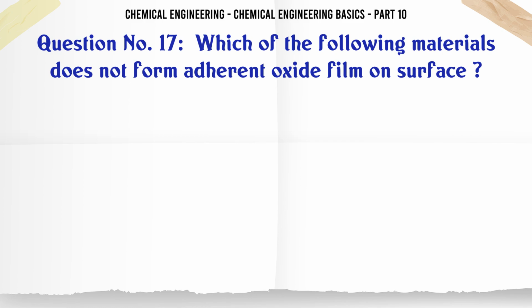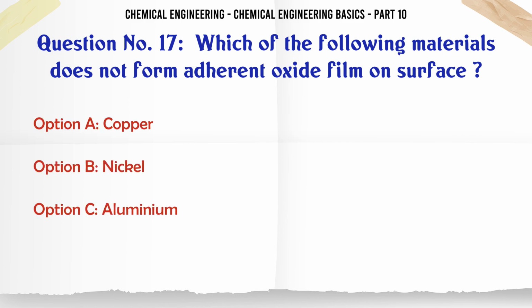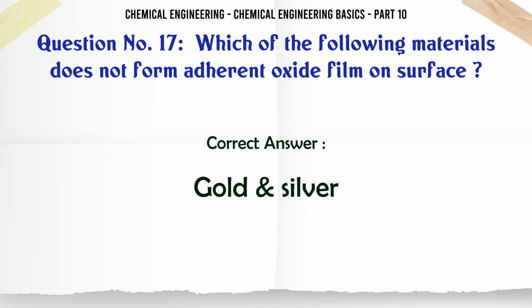Which of the following materials does not form adherent oxide film on surface? A. Copper. B. Nickel. C. Aluminium. D. Gold silver. The correct answer is gold silver.